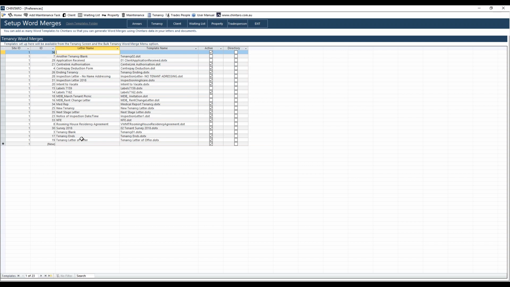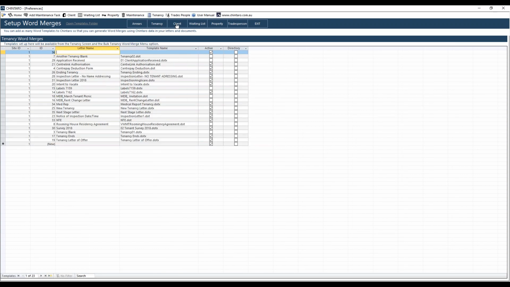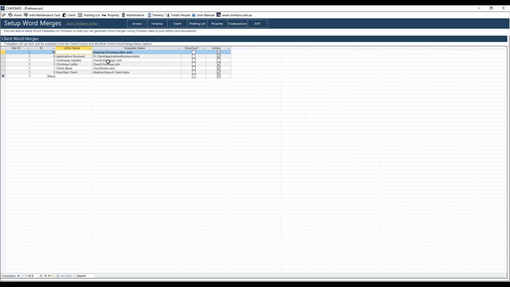And this will be all the word merges that pertain to tenancies. What we need to do is navigate across here. So see these buttons: arrears, tenancy, client, waiting list. These correspond to the screens in which we're going to do the word merge. So these will be all the word merges for arrears. These are the ones for tenancies, and the one we want is client.